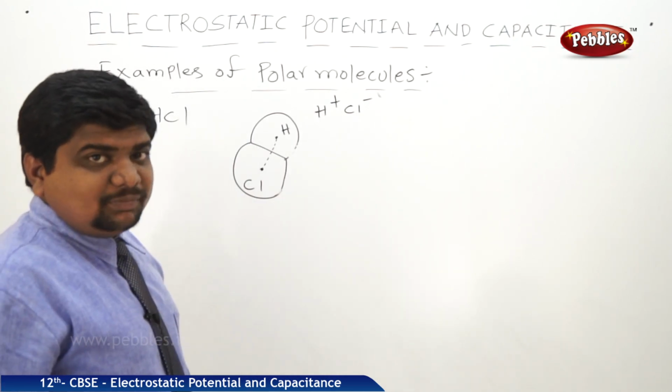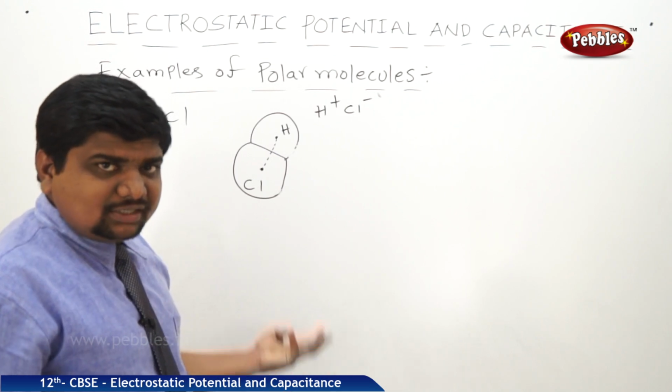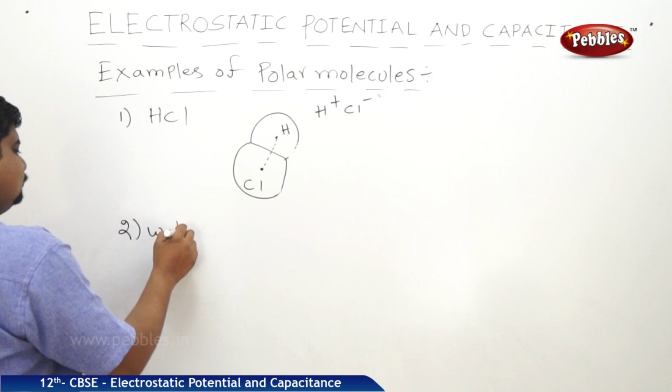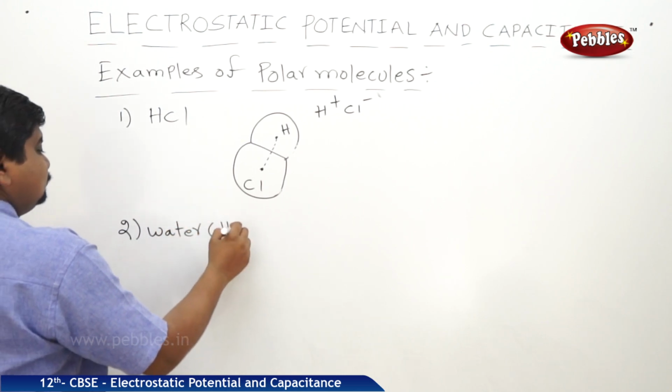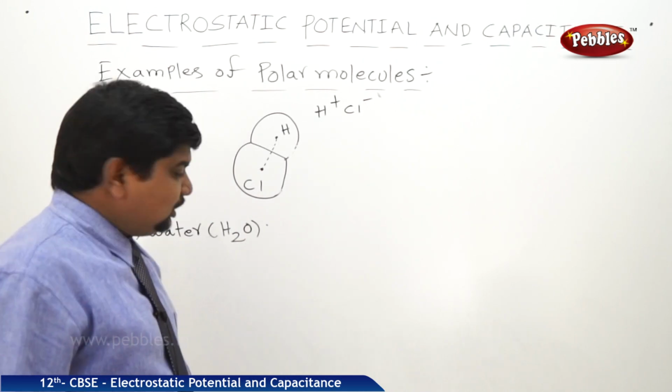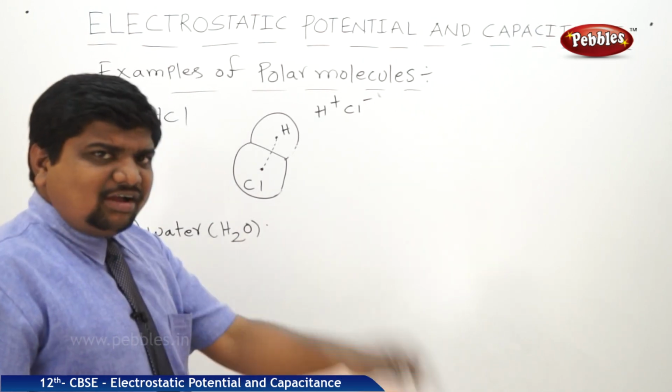One more example of a polar molecule is water, H2O. Two hydrogen atoms are bonded with a single oxygen atom.